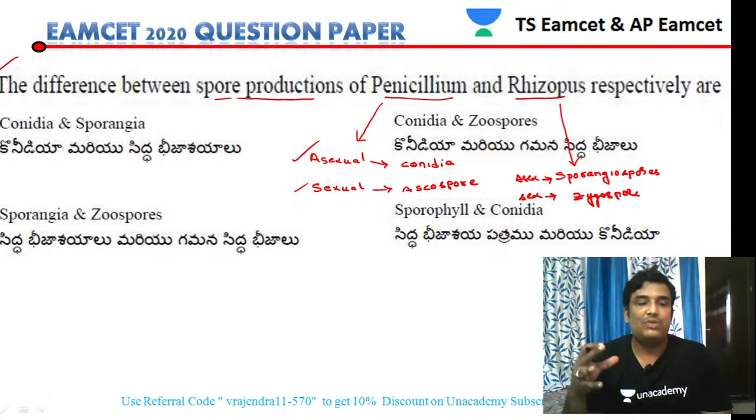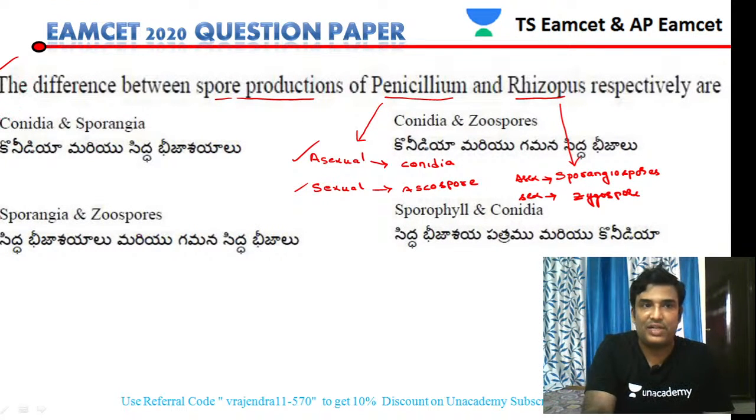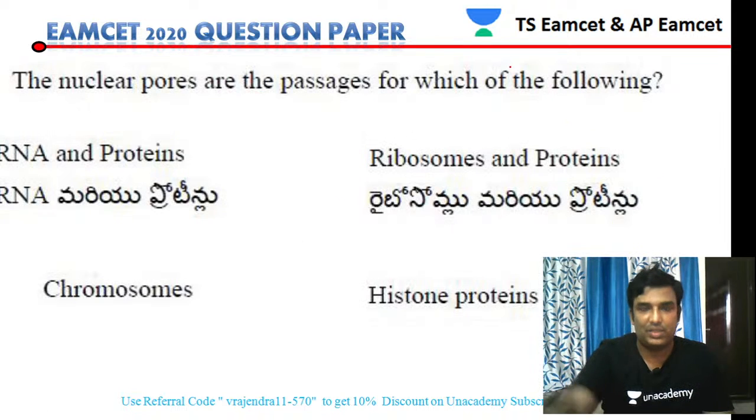So once again, Penicillium is a fungus, no doubt about it. Rhizopus is a fungus. The asexual spore produced by Penicillium is conidia, whereas the sexual spore is ascospore. In the case of Rhizopus, the asexual spore is sporangiospore and the sexual spore is zygospore. Based on that, we have to identify our option. Option A will be the correct answer: conidia and sporangia. Conidia is the asexual spore of Penicillium, and sporangiospores is the asexual spore of Rhizopus. So very good, Ganesh. Option 1 is the right answer, no doubt about it. That is about the previous question.